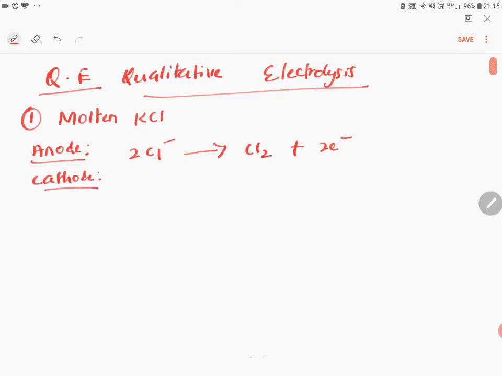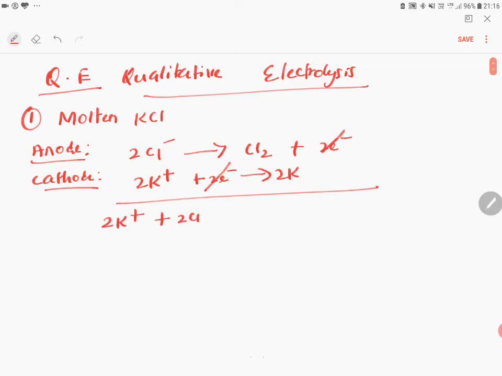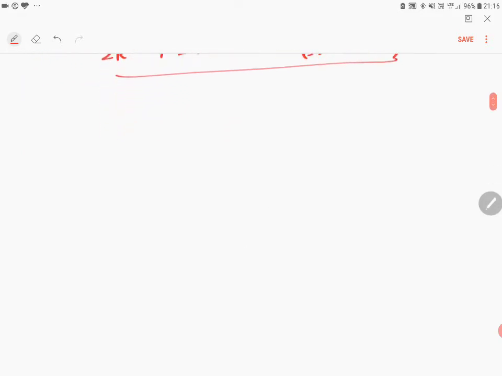So 2K plus plus 2 electrons will give 2K. What is the overall reaction? 2K plus plus 2Cl minus will give 2K solid plus chlorine gas. So this is electrolysis. Second one,